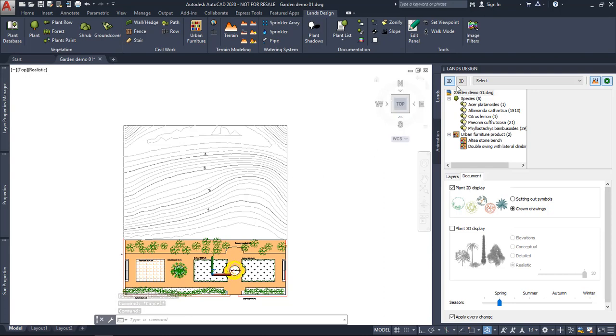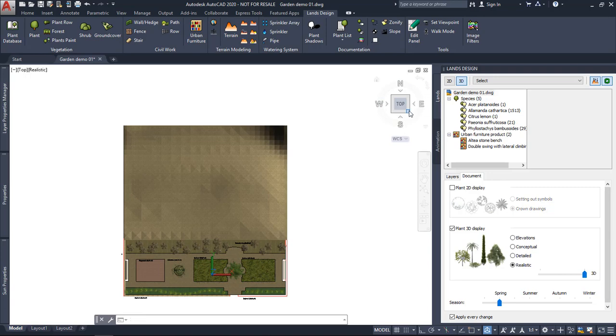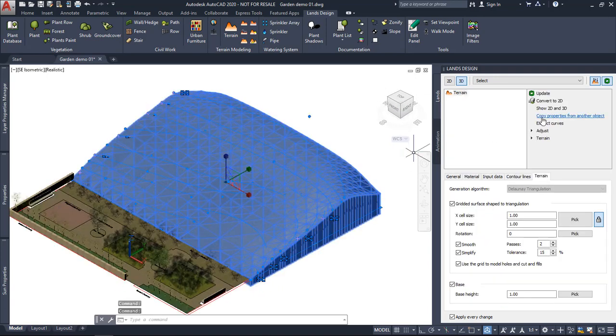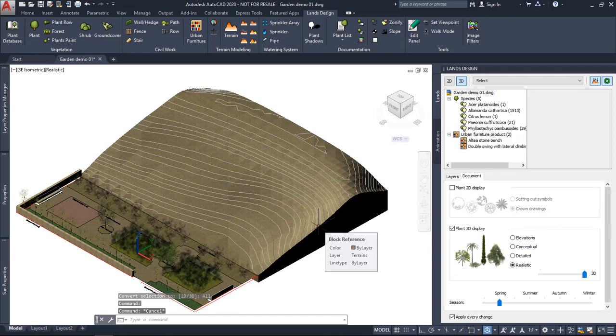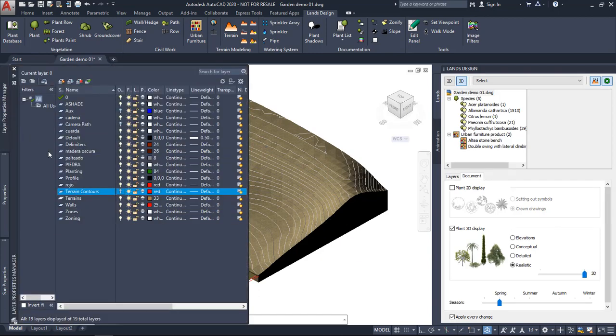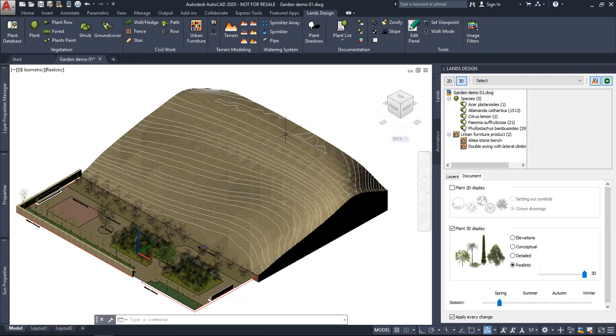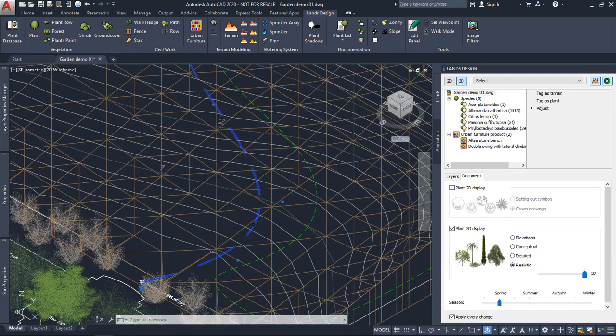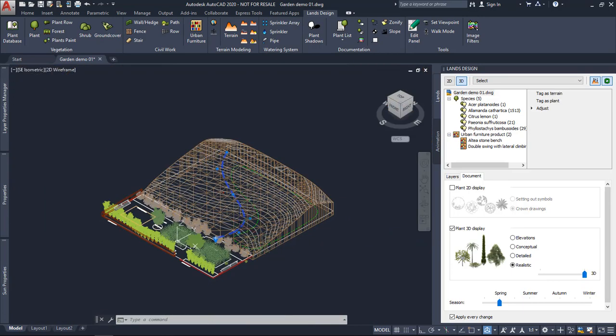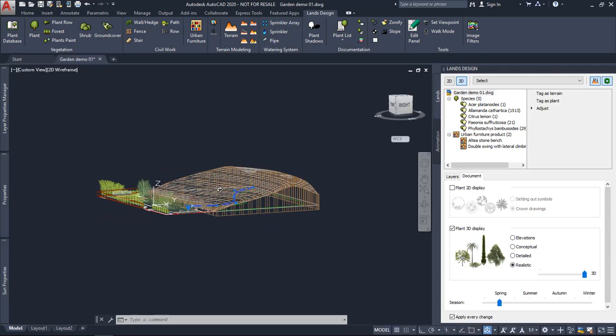Let's take a look at this terrain in 3D. I'm going to show the 2D and 3D representation at the same time. And now I'm going to show a layer where I've got a curve, the auxiliary layer, and I will use this curve to generate a path. Let's see this in wireframe, because here I've got this curve in blue color that will be used for the terrain path. This curve is currently located in the XY plane.